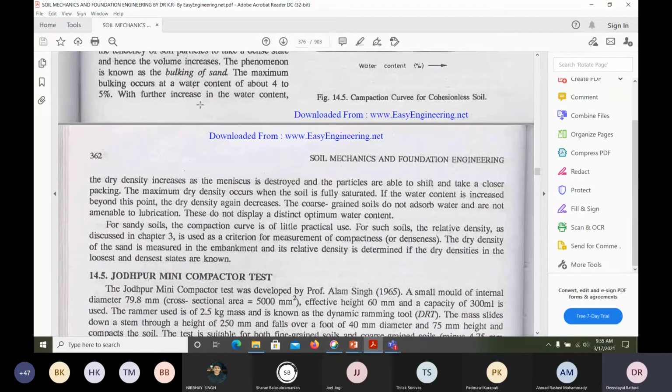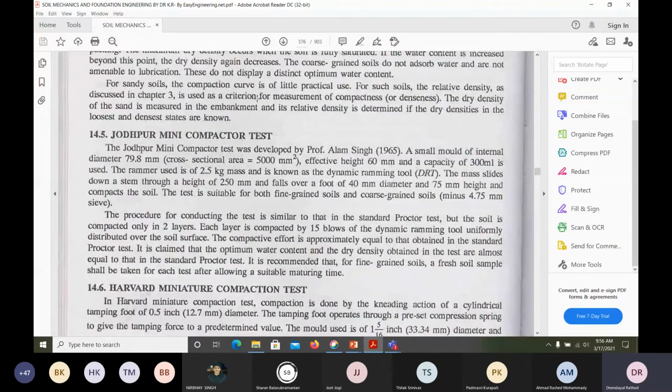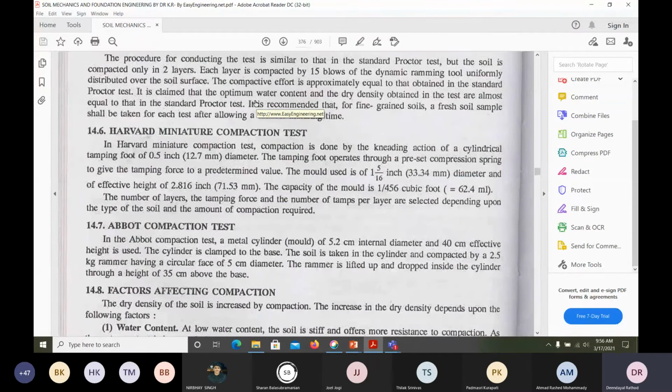So likewise we can keep on doing tests and find out the optimum moisture content in the laboratory. Once we get it in the laboratory, we can apply the same thing in the field also. So that's what is given.